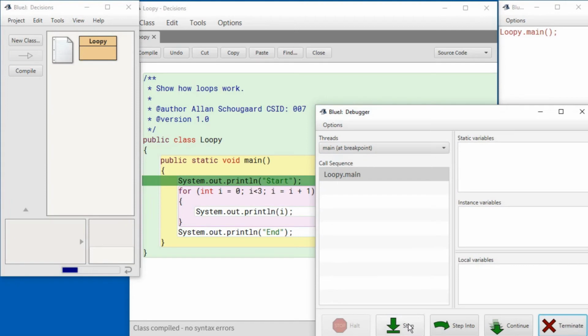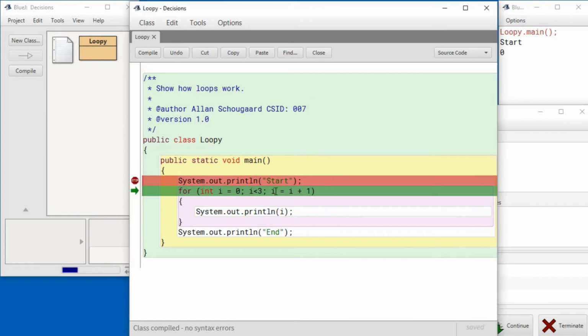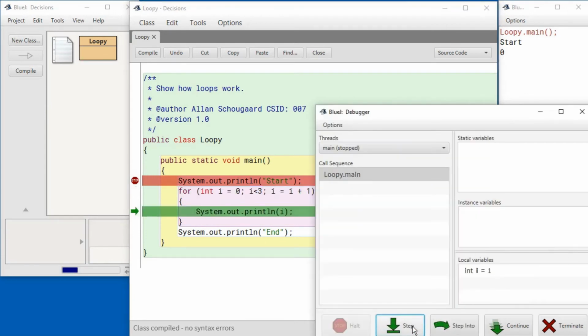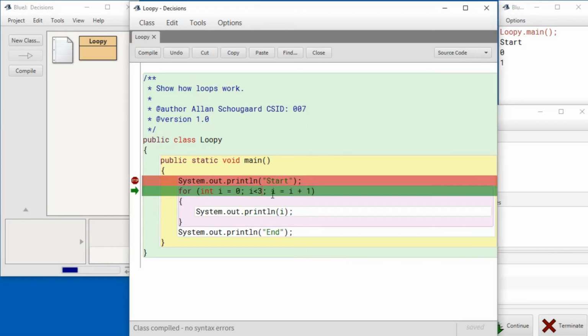So here's the first line, and I'm going to single step through this. This is where I is introduced and printed out the first time. Then we go back, change the value of I, and then evaluate that against this condition. And print that out. Change the value of I, evaluate against this condition.